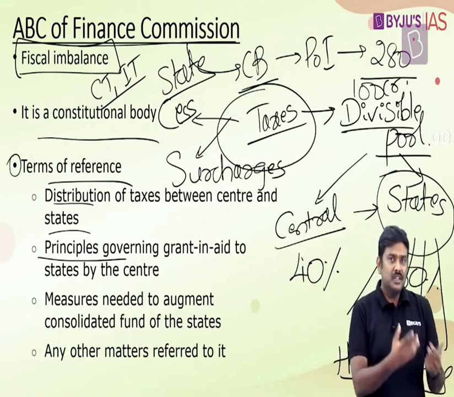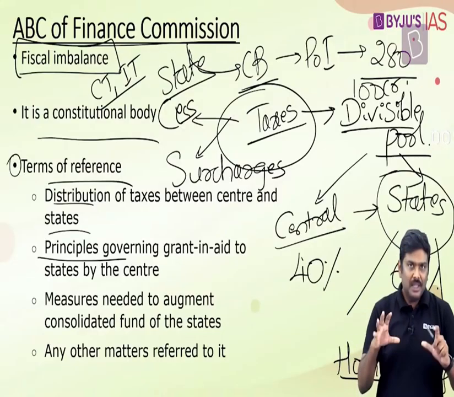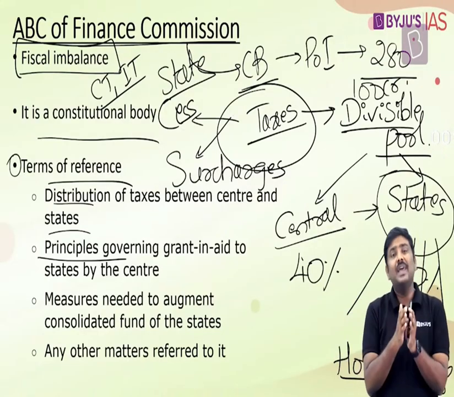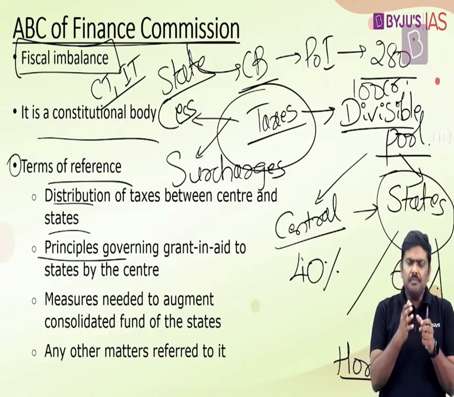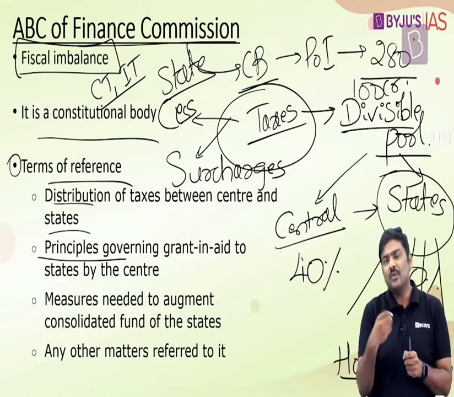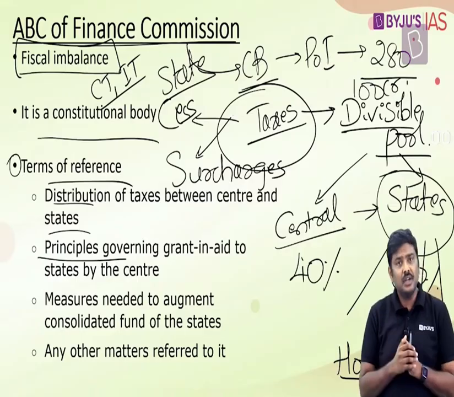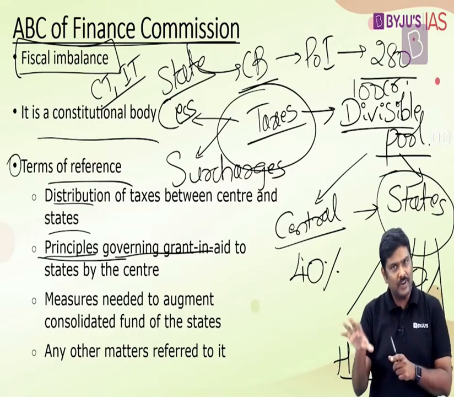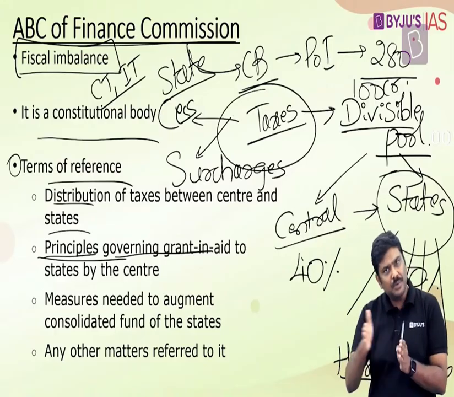Second, the grant in aid which is given by the central government, on what basis should this grant in aid be provided to the states? Now please understand this, because there is an imbalance between the central government and states and among the state governments, just providing a tax devolution like this will not help address all the issues faced by the state governments. Because these state governments might be finding it very difficult to meet all the required expenditures with their tax as well as non-tax revenues. In such a situation, the Finance Commission will also provide a certain grant in aid to these states. Under the Finance Commission, 5 different types of grant in aid are provided, or recommendations on these are provided, and we'll have a discussion related to all these 5 grant in aids later.